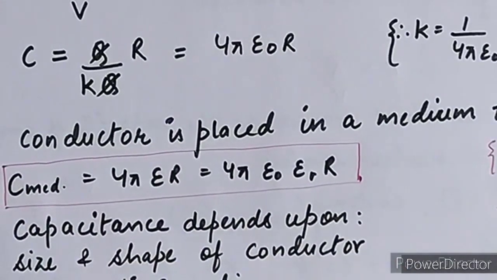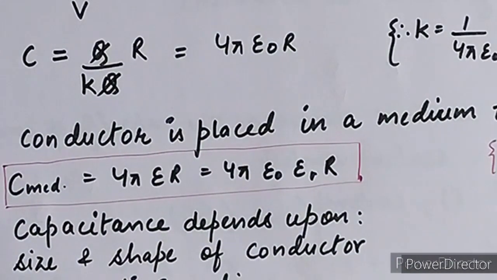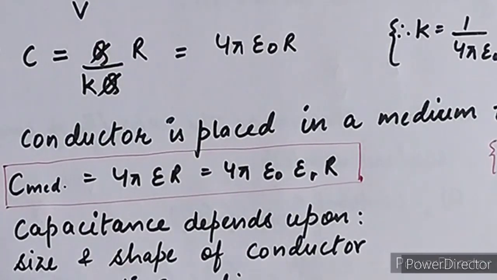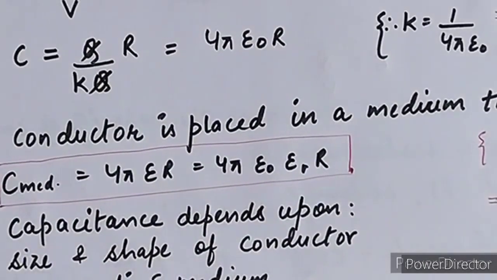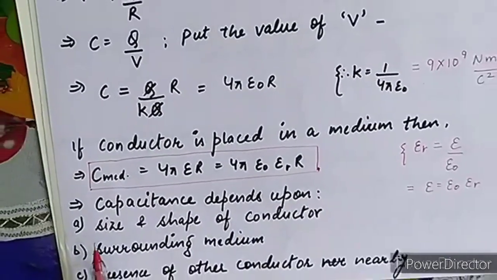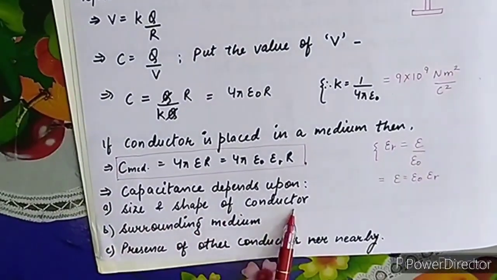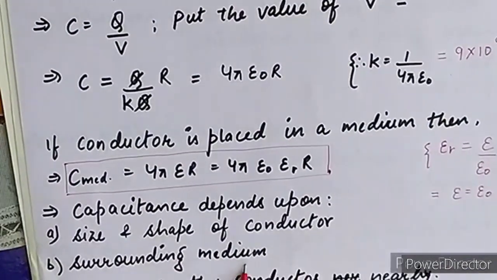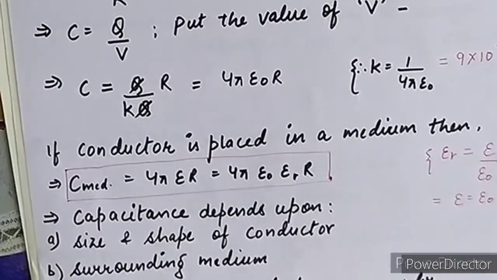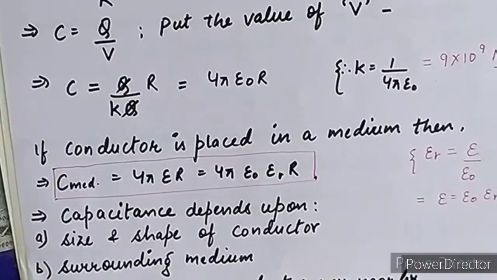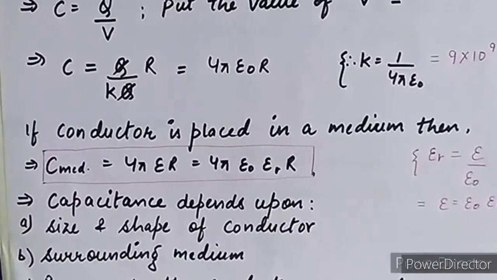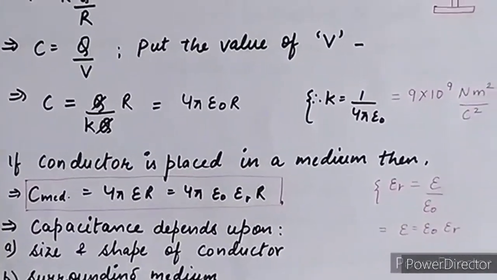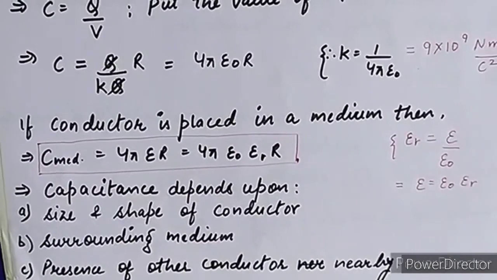Now, on which factors does the capacitance depend? This may arise as a question in your board exam also, so listen carefully. Capacitance depends upon 3 factors. First is the size and shape of the conductor. Second is the surrounding medium. And third is the presence of other conductors nearby. So these are the 3 factors on which the capacitance depends. Further we will proceed in our next lecture on capacitance.